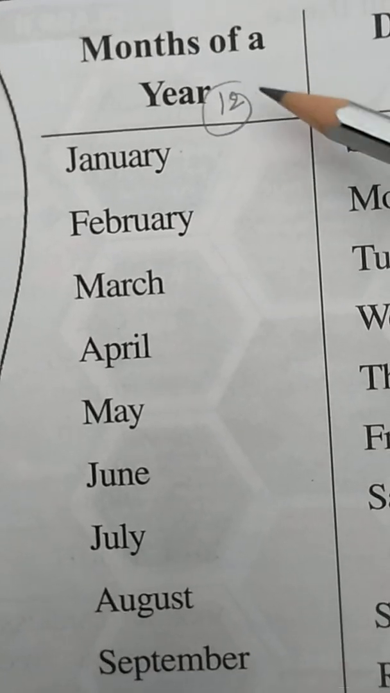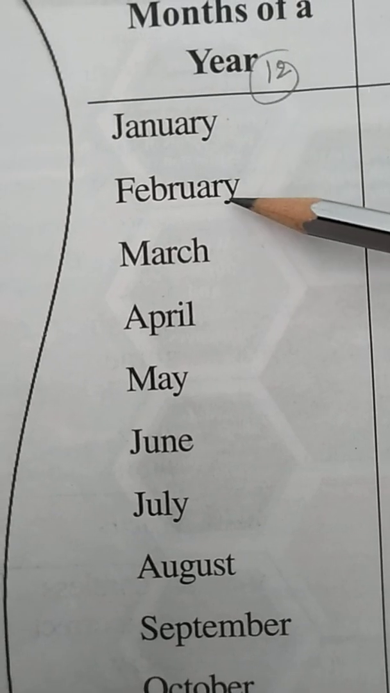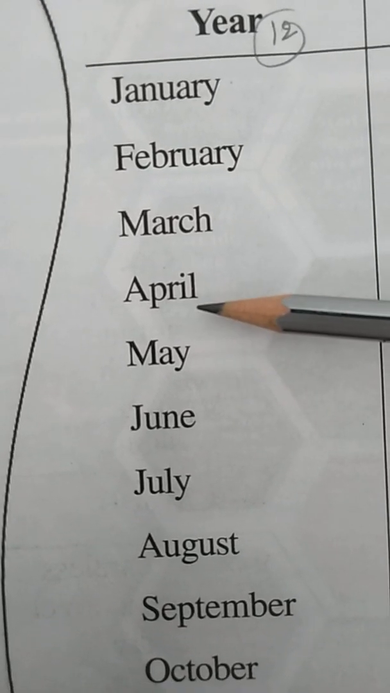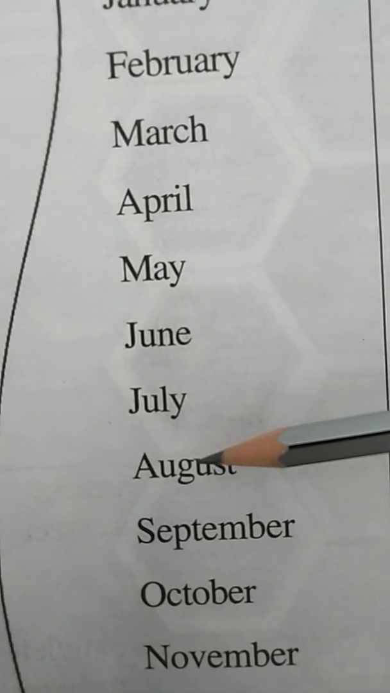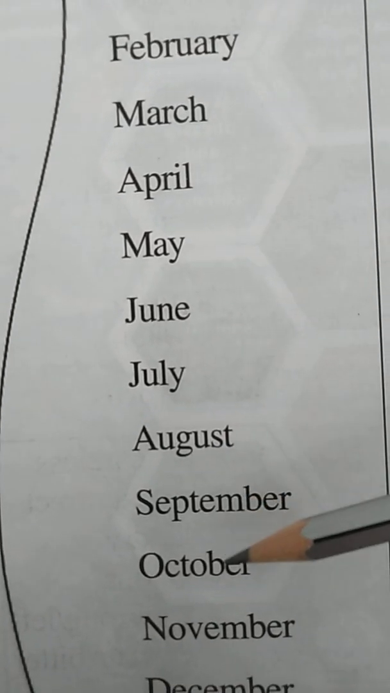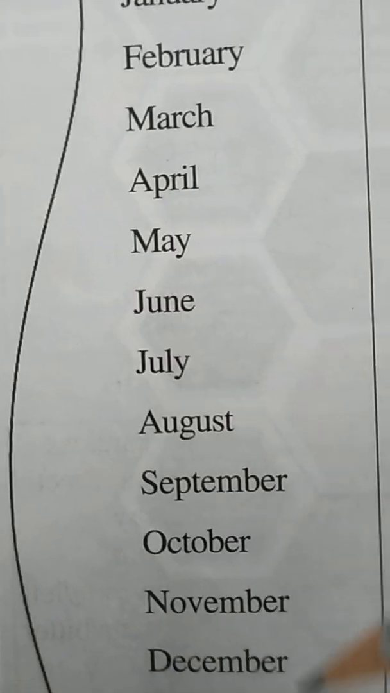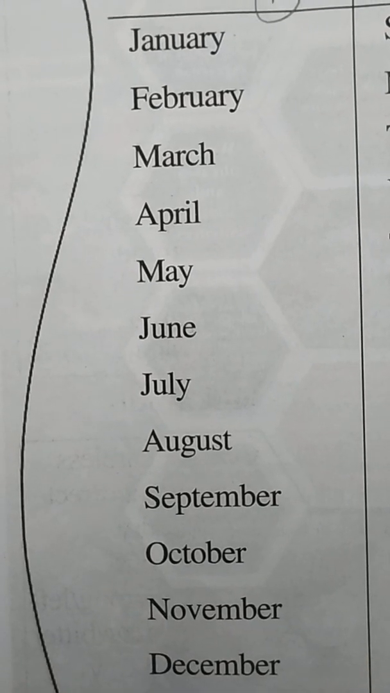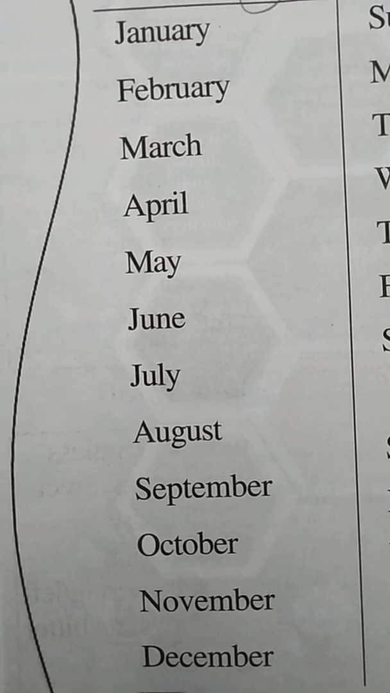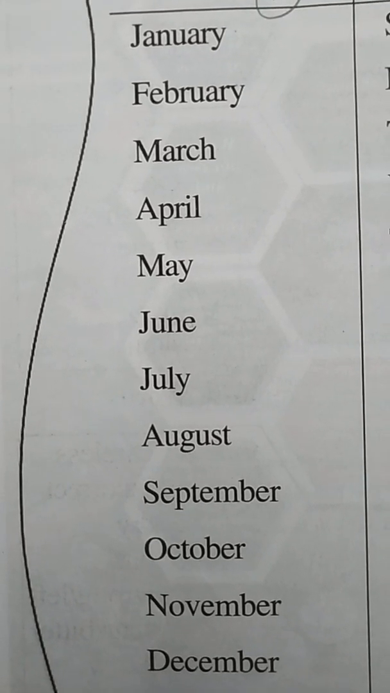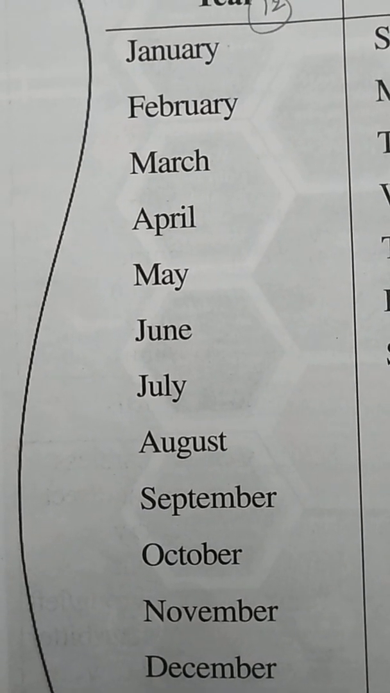There are 12 months in a year, and they are called January, February, March, April, May, June, July, August, September, October, November and December. So these are the total 12 months of a year. I hope you all have understood. I have told you the 12 months, the spellings and the special occasions we celebrate in each month.